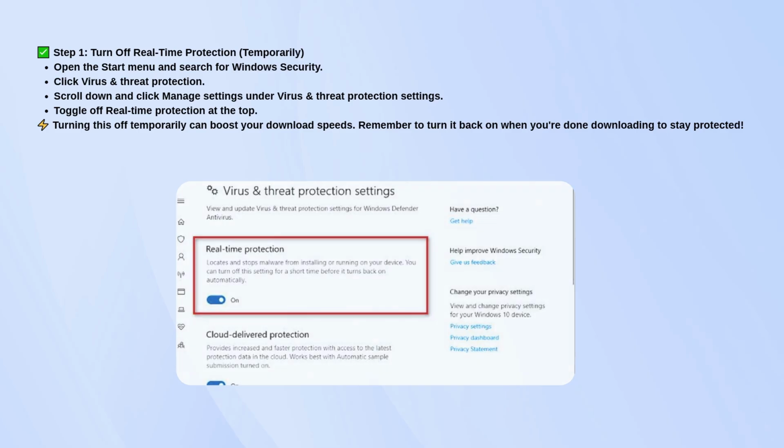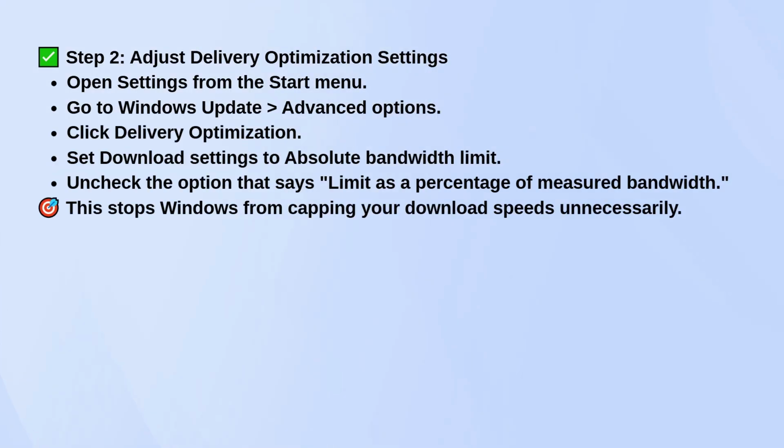Next, adjust your delivery optimization settings. Open the Start menu and go to Settings. Then, head to Windows Update Advanced Options and click on Delivery Optimization. Change the download settings to Absolute Bandwidth Limit and uncheck the box that says Limit as a percentage of measured bandwidth. This will stop Windows from limiting your download speeds unnecessarily.